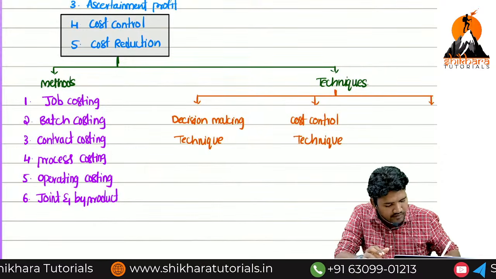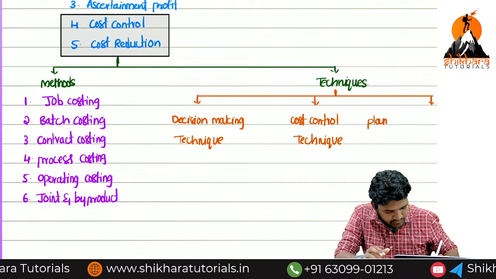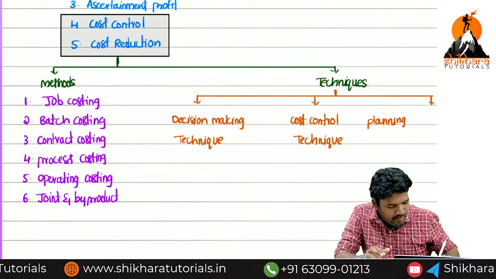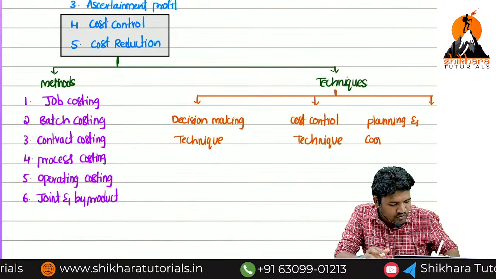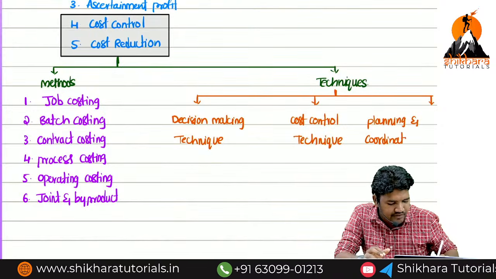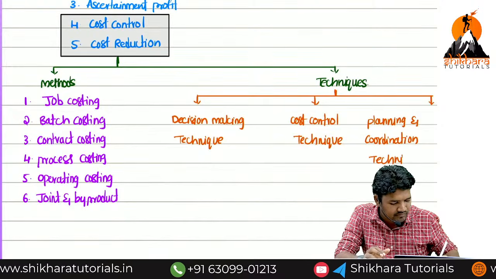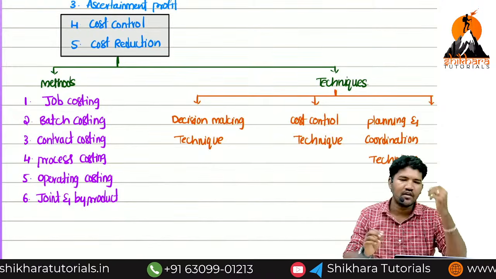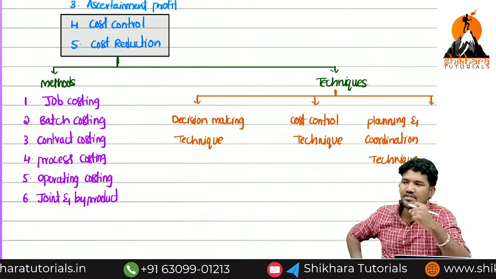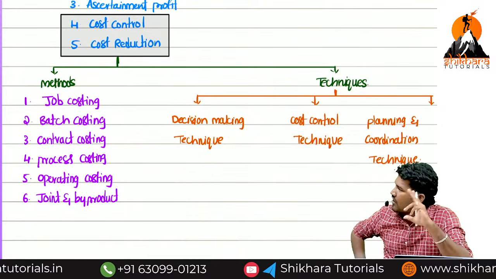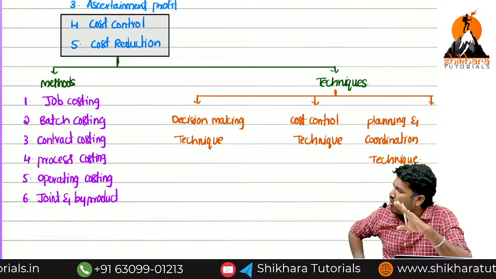And the third one, planning and coordination technique. So repeat once again. Classification of techniques, please. Decision making technique, cost control technique, planning and coordination technique.